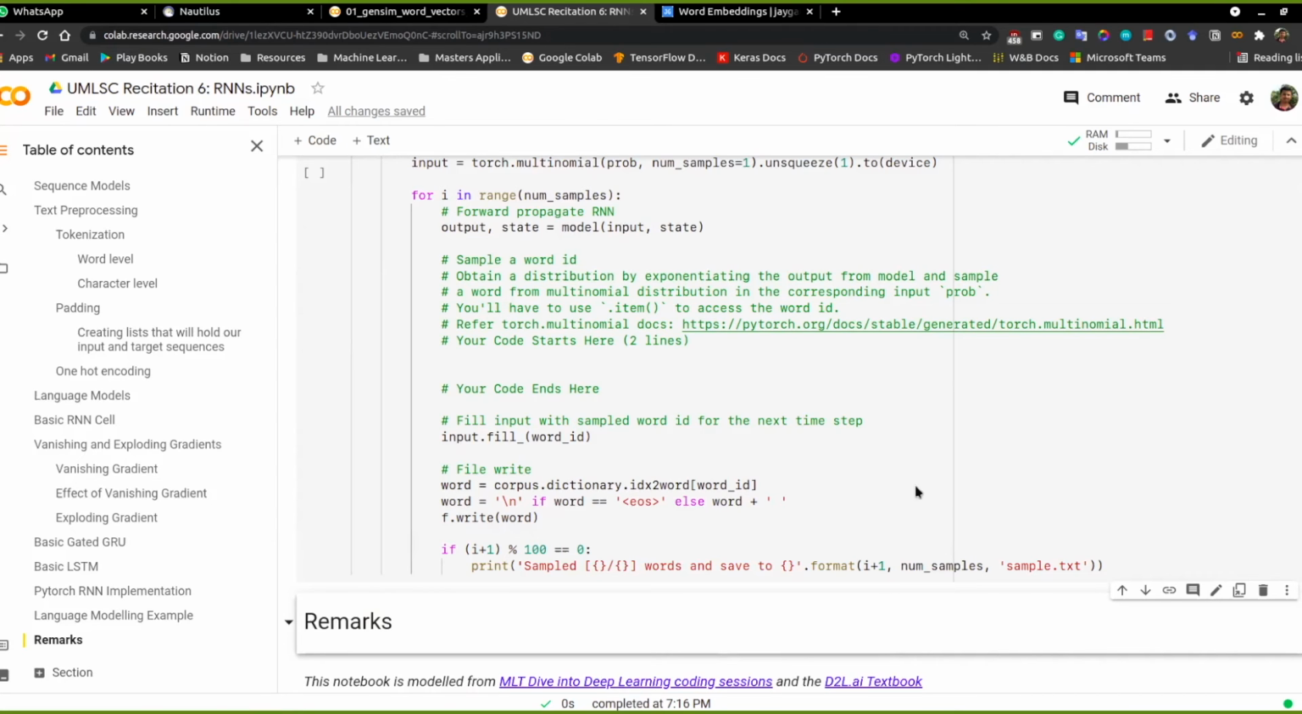So do you have any doubts so far? I will touch a bit upon word embeddings, and then probably we can finish